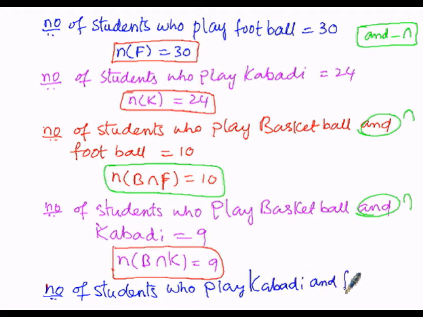Mathematically we can write it as n of number of students who play kabaddi, by means of K, intersection football, by means of F, is given by 12.